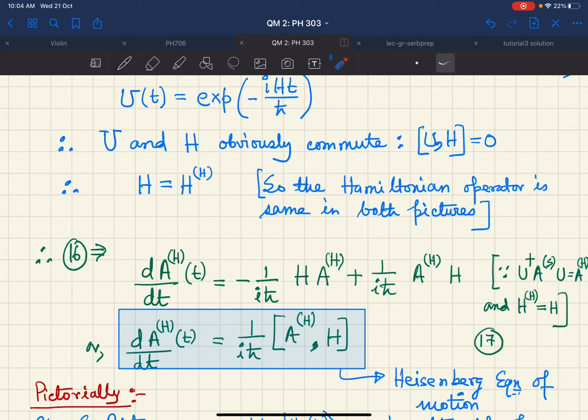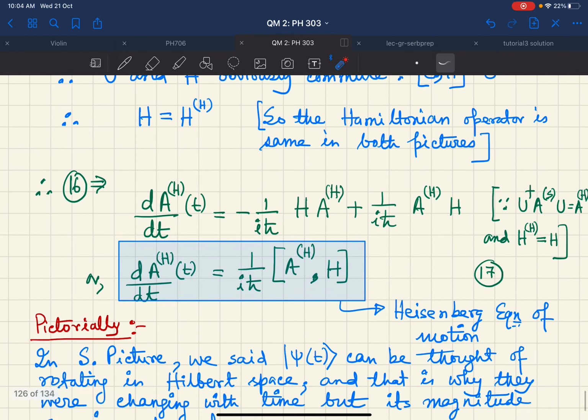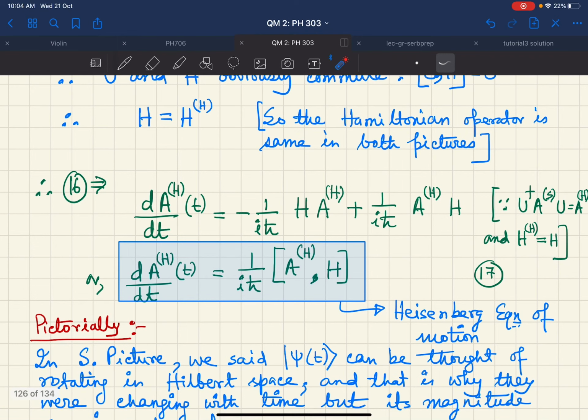So we have dA_H/dt equal to minus 1 by iħ H A_H plus 1 by iħ A_H H. So it's a commutation relation, and this equation is one of the most important equations in quantum mechanics. It is called the Heisenberg equation of motion.